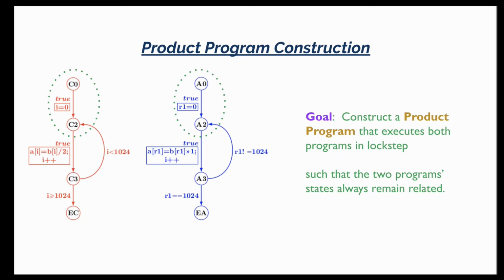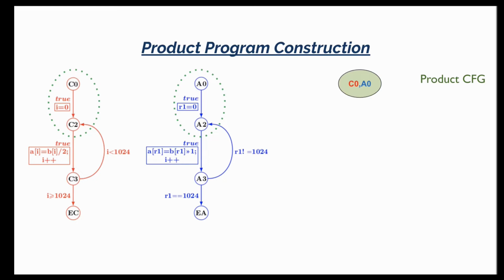To represent the product program, we use a control flow graph that represents this lockstep execution. The entry node of this product program's control flow graph, also called the product CFG, is this node called C0, A0, which represents the condition that the first program is at PC C0 and the second program is at PC A0. We call this control flow graph on the right the product CFG. Further, edges are added to the product CFG that encode the correlations.